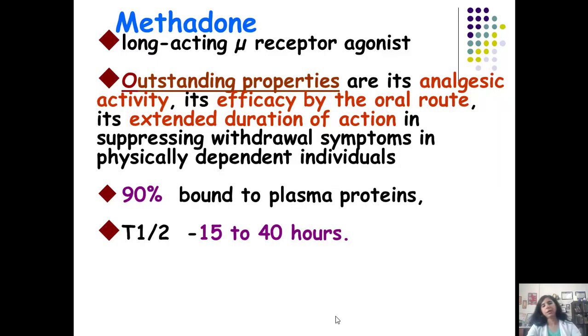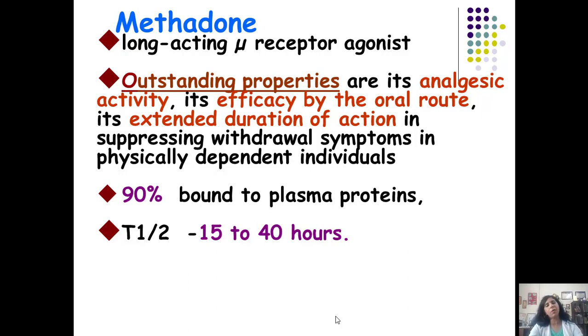because it is going to have an onset of action which is a little bit longer. It will not be an instant euphoria. So that is why methadone is used for the management of opioid de-addiction. Let us go further. It's a very long-acting mu receptor agonist.